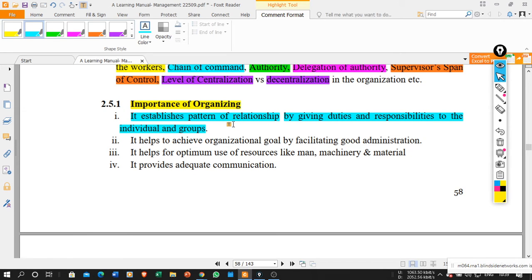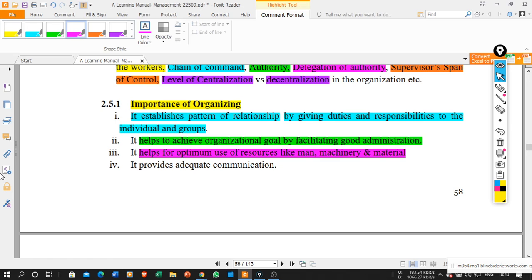Okay, so how are you going to establish the relationship? Because we will allocate certain responsibilities and certain authorities to the group of people or individual. Then it helps to achieve the organization goal. So if it is proper organizing, then the organization will help you to achieve the organization goal by facilitating good administration. It helps for optimum resource use, like man, machinery, and material.